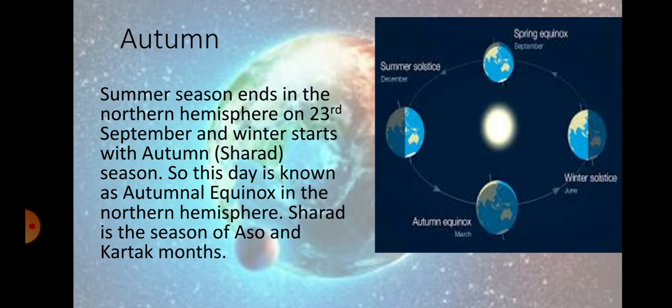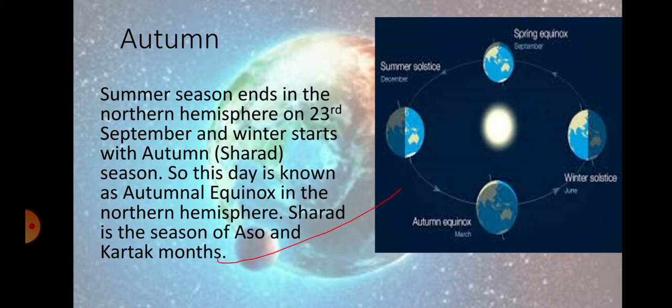Next is the autumn season. Summer season ends in the Northern Hemisphere on 23rd September and winter starts with autumn, that is the Sharad season.